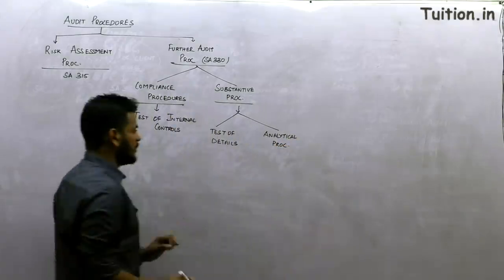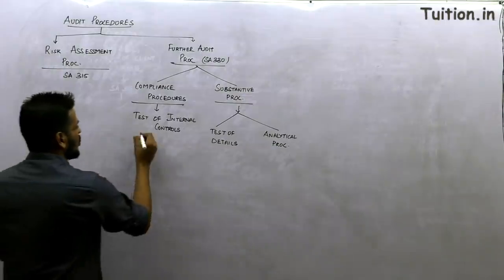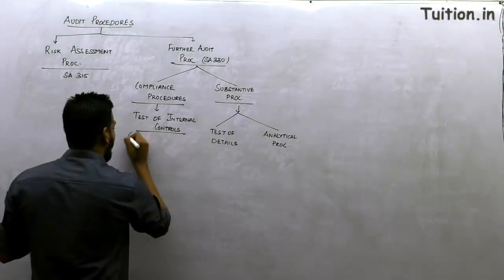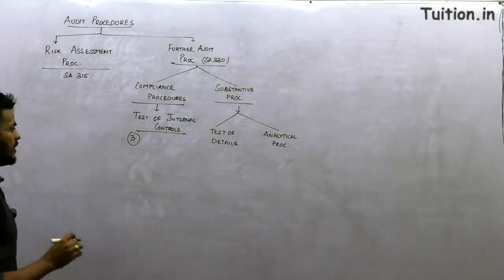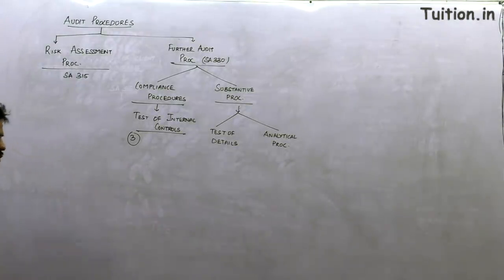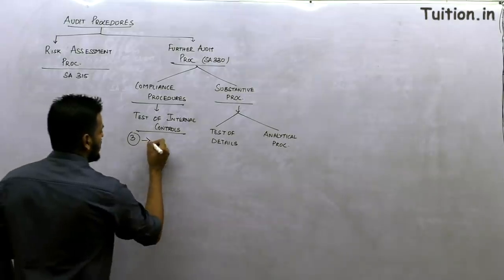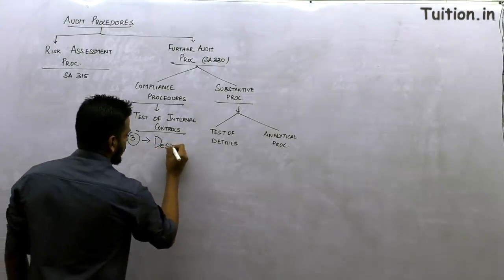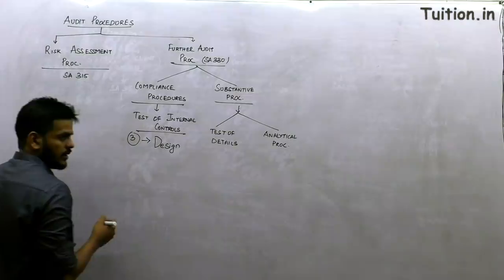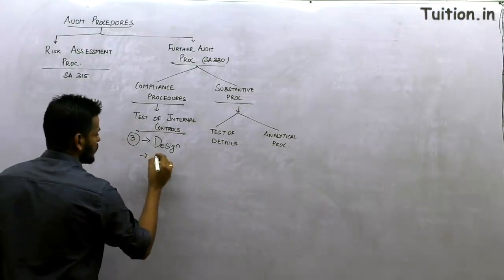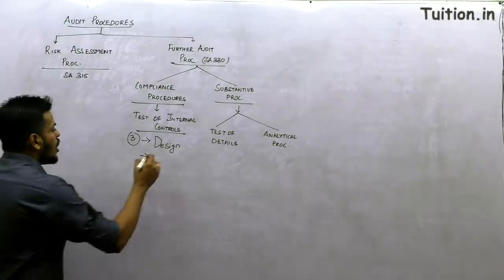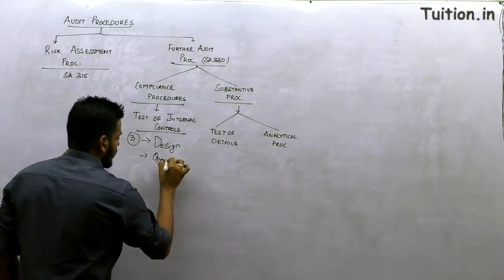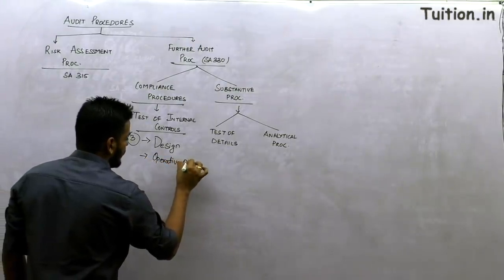Test of details and analytical procedures. Test of internal controls: what are the three aspects that you are testing as part of a test of an internal control? Whenever you pick up an internal control, what are the aspects that you are checking? You are checking for the design of the internal control, its existence, that is its design, and operating effectiveness.